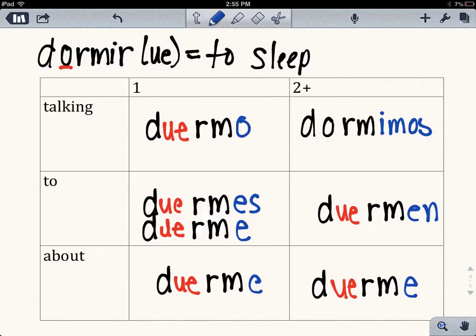Our next verb that changes from O to UE is the verb to sleep. We already know a verb that means to sleep. No, not really to sleep. It means to rest. And it also starts with the same letter, the de. See if you remember what that verb is. So let's look at the conjugations.